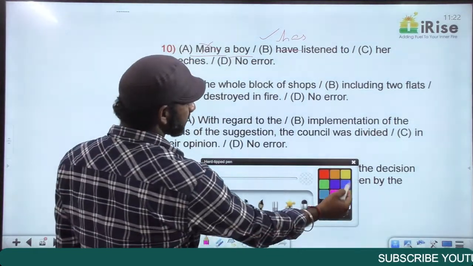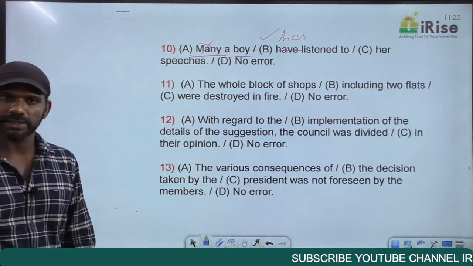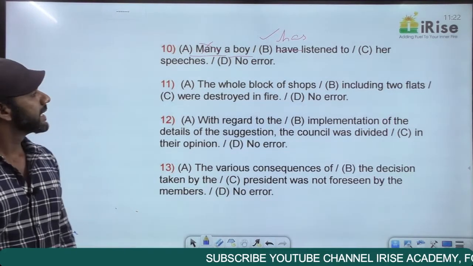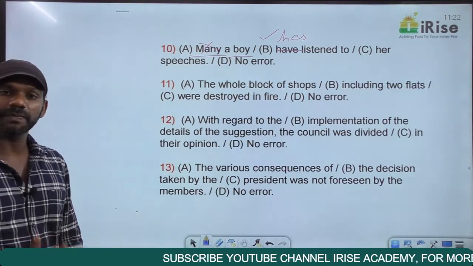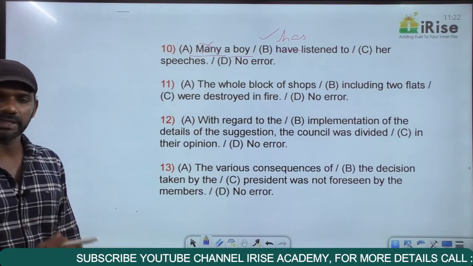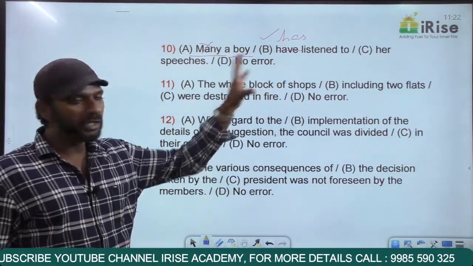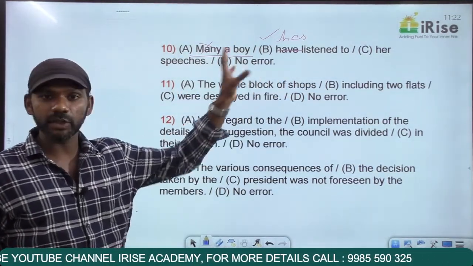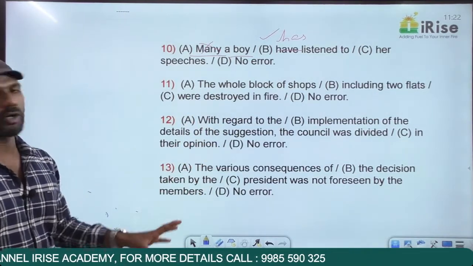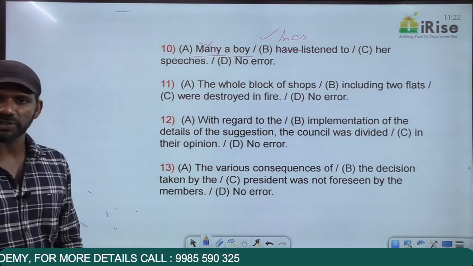Therein, this statement is in part B. Now, many a boy is the same as many boys. Many boys have listened to her speeches, grammatically correct. Many a boy has listened to her speeches, also grammatically correct. Going from the left to the right, there is no error in part A, because many a boy is a correct usage. Then if I say have, part B doesn't go with part A, so the error must be in part B. So in this context, the correct sentence must be many a boy has listened to her speeches.